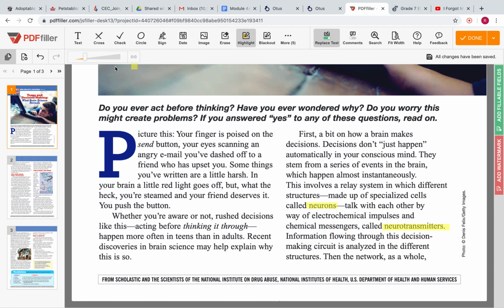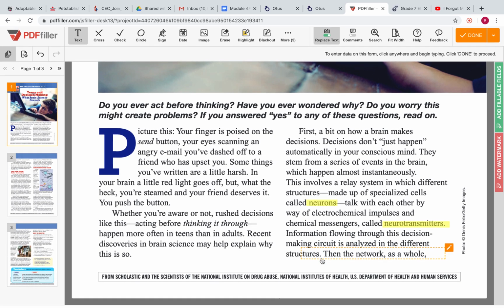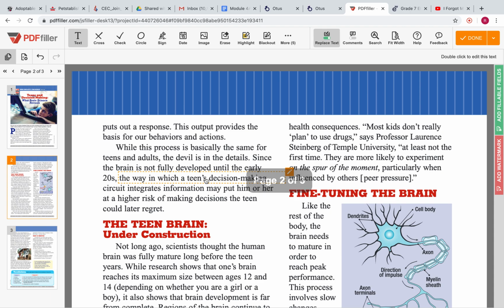Information flowing through this decision-making circuit is analyzed in different structures. Then the network as a whole puts out a response. This output provides the basis for our behaviors and actions. While this process is basically the same for teens and adults, the devil is in the details.